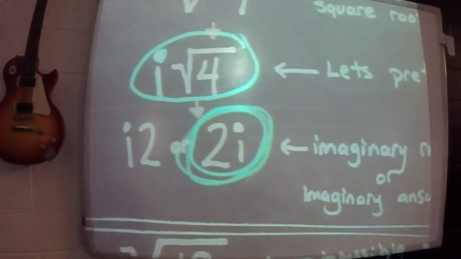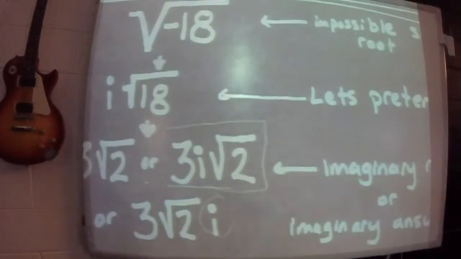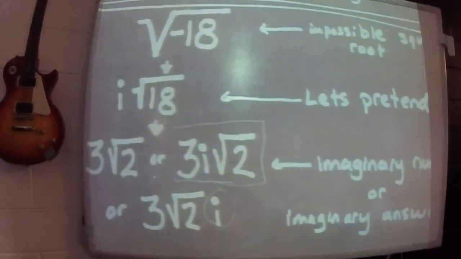Then we'll look at one. The very next one is a good one that won't reduce. Square root of negative 18. You can't do square roots of a negative, so what do you do?